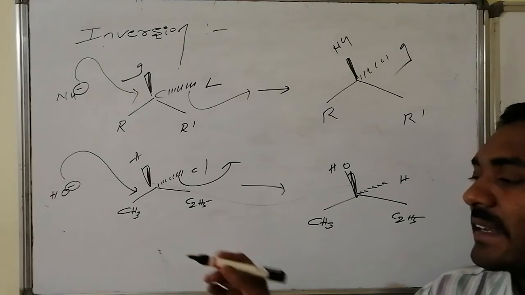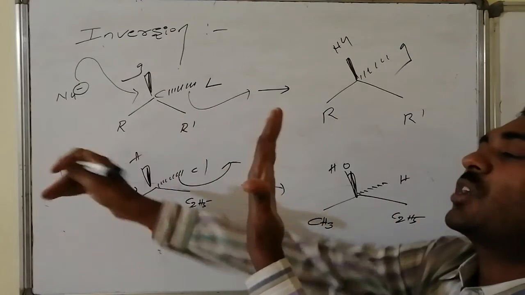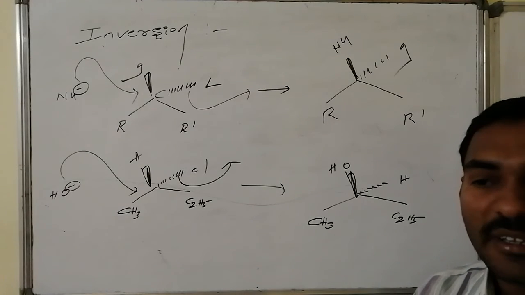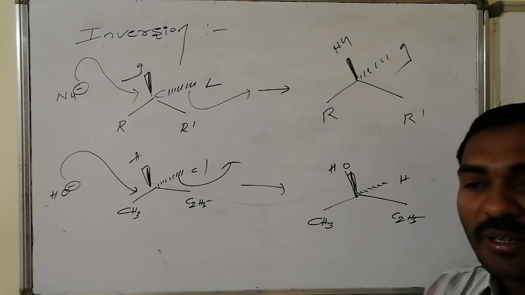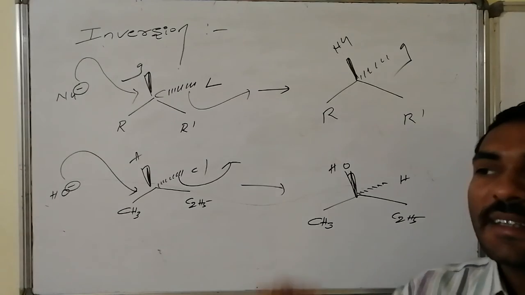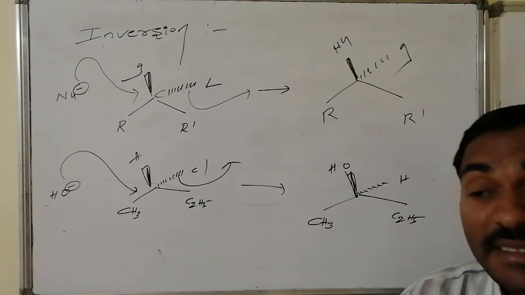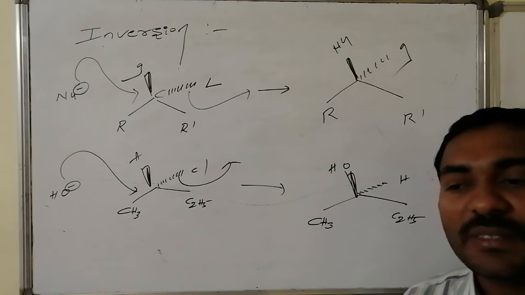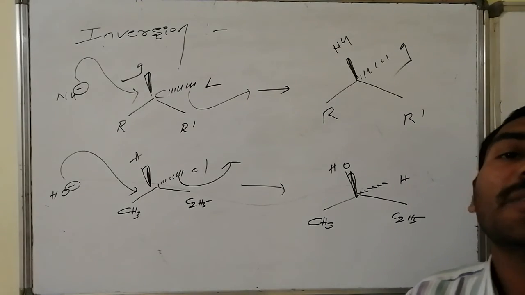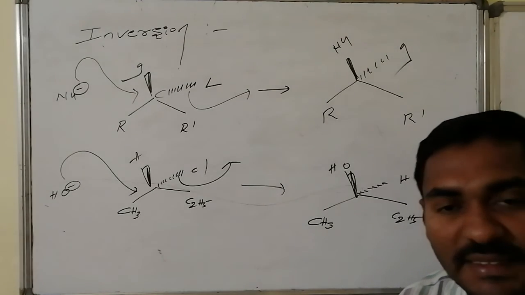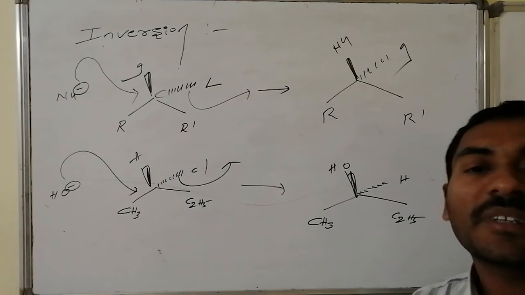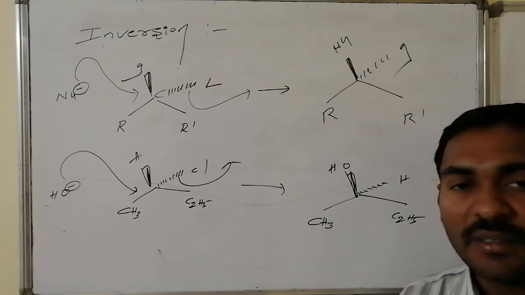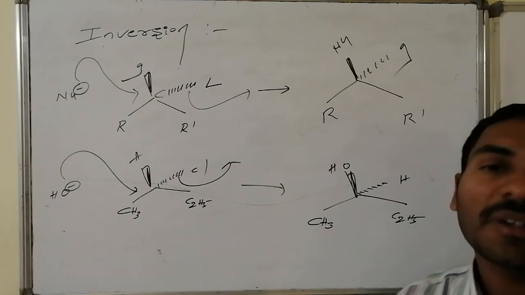Thus, in one direction it is leaving, in the opposite direction it is entering, not facing exactly from the front side but from the back side. Such things are said to be inverse. Hence, such reactions are said to be inversion of configuration. Inversion doesn't mean R is converted to S. Inversion may be R to R or R to S. It is not a compulsory, mandatory rule.